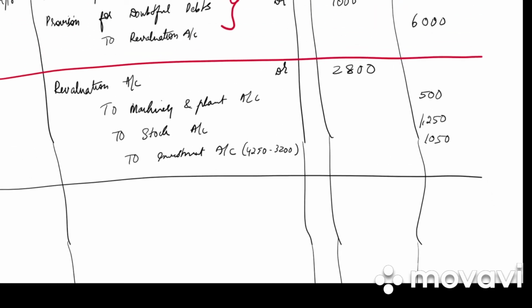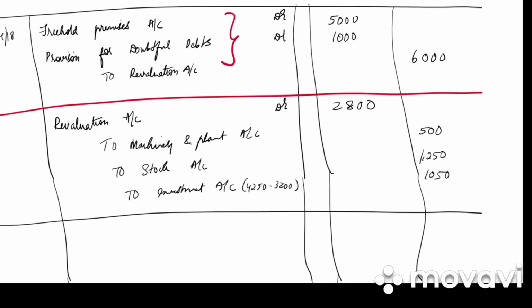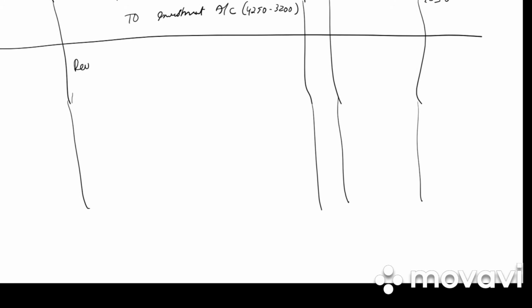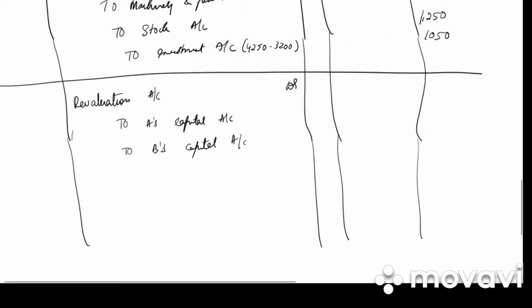Next, whether is it profit or loss? It is a profit. So what will be the journal entry? Revaluation account debited to A's capital account, to B's capital account. So it is 6,000 minus 2,800.